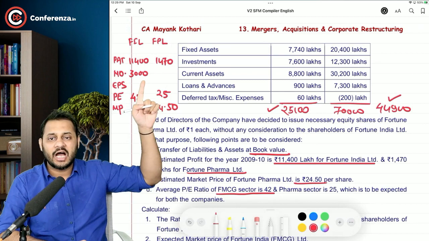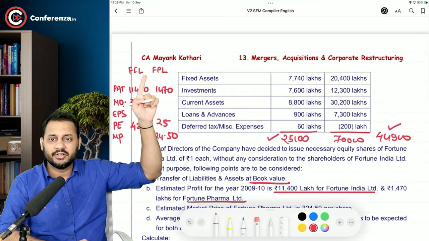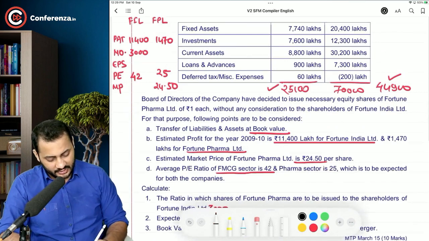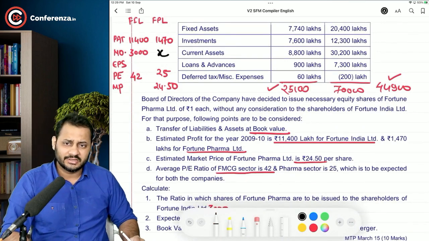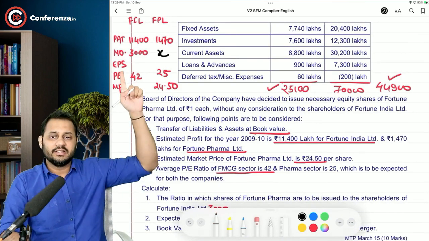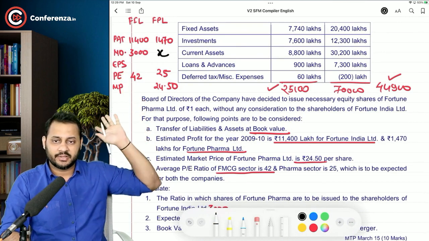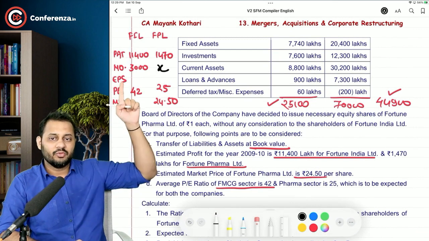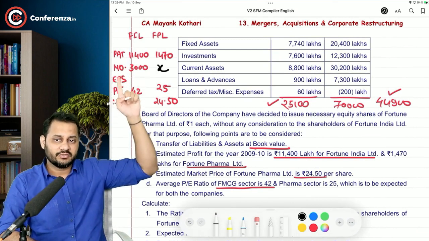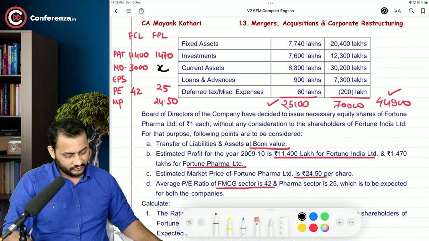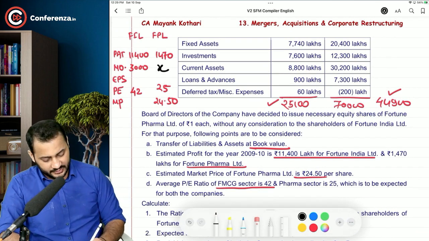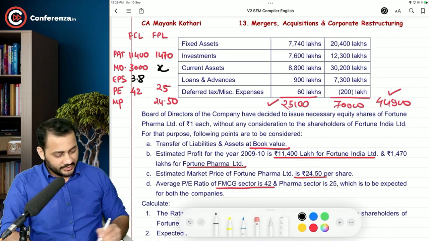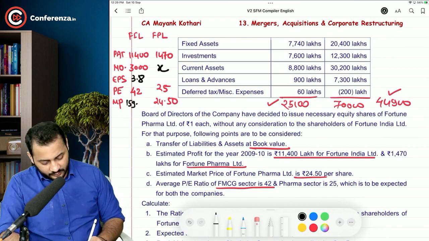So the question is how many shares of Fortune Pharma Limited will be issued to Fortune India Limited shareholders. So that X has to be calculated. That's very easy, not a problem. This is the EPS, this is the PE ratio and this is the market price. Now try to understand. One by one we are calculating. Can we calculate the EPS? Profit after tax divided by number of shares. 11,400 divided by 3,000, the EPS comes to 3.8. When multiplied with 42, the market price comes to 159.60.